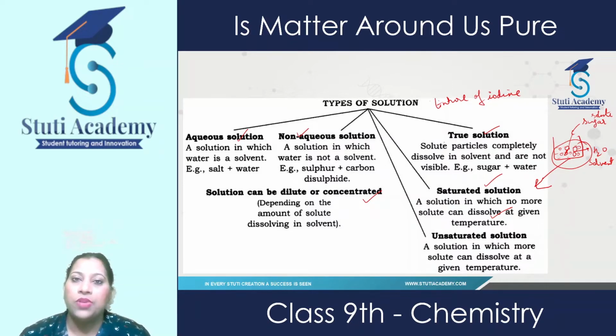An unsaturated solution is that solution in which we can add more solute, meaning still spaces are left behind in the solvent. So this kind of solution is an unsaturated solution. Then a saturated solution can easily be converted into an unsaturated solution under one condition, and that condition is by increasing temperature.